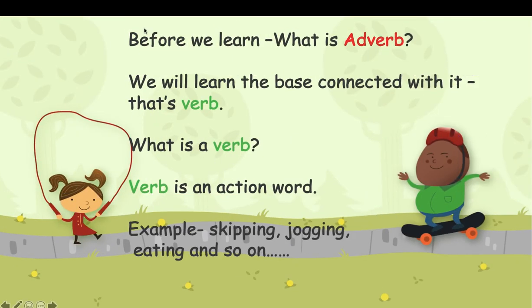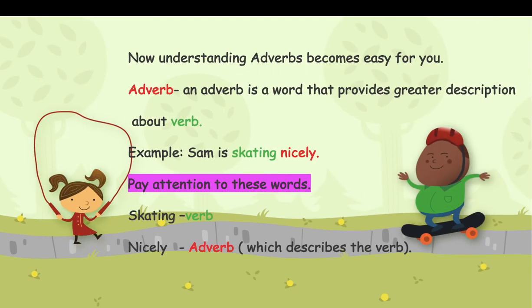Before we learn what an adverb is, we will first see what a verb is. A verb is any action like skipping, jogging, eating, and so on. A word which says any action is called a verb. And what is an adverb? When the word expresses or describes a word briefly, we call it an adverb.